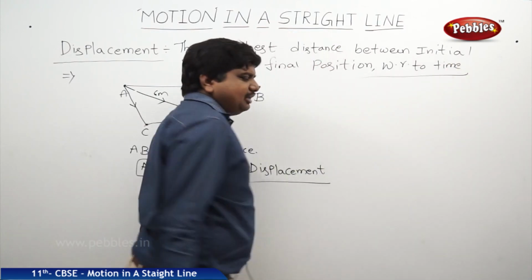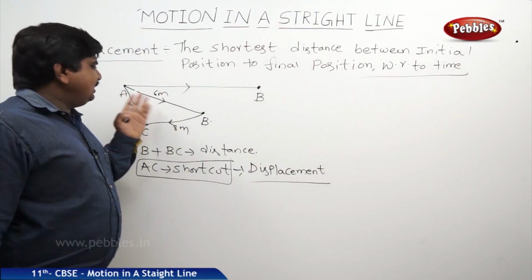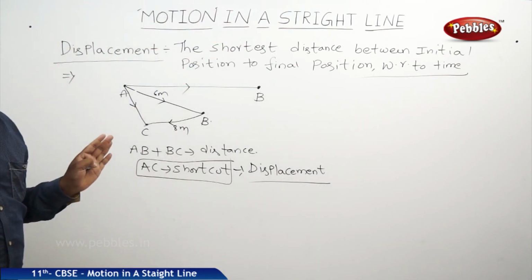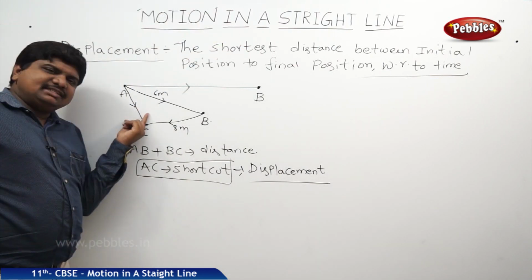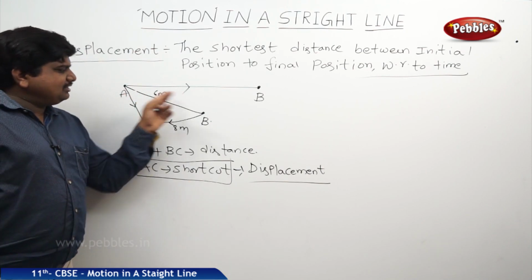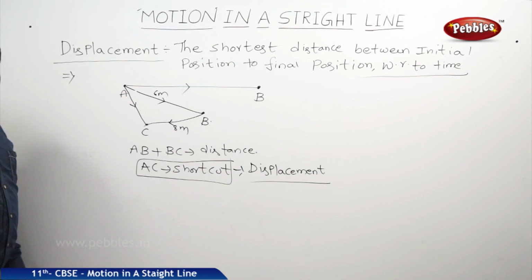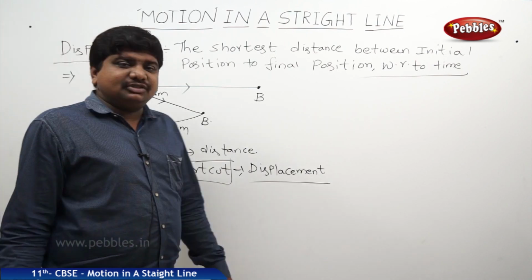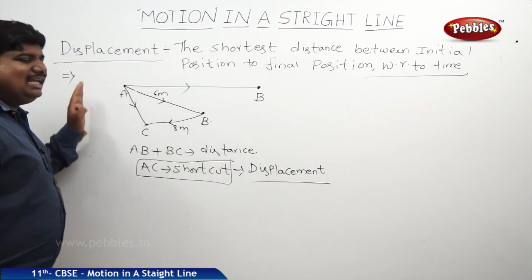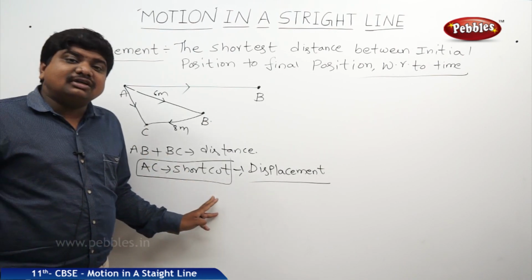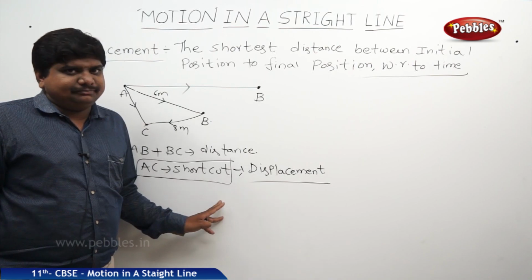Time is very important. While measuring distance or displacement, a time difference is automatically there, because a short distance takes a short time interval and a long distance takes a long time interval. So the shortest distance between the initial position and the final position is called the displacement of the body. Displacement is always a shortcut to reach the final destination.